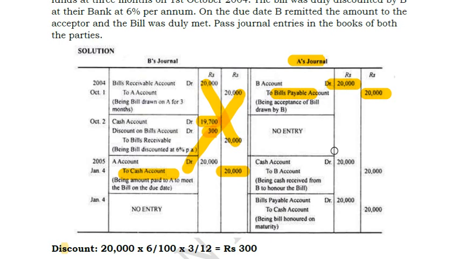Okay. And here, after when you have received money from B, what happens? You are receiving money. That means cash is coming into your account, means debit balance, debit what comes in. So you are debiting your cash account and you are knocking off B because you are showing B debit balance. So in order to cancel this, now you have to knock it off here by passing an opposite entry. So B gets knocked off here. Okay. Now the only thing remaining is bills payable account. So this bills payable account also should get knocked off when you actually pay the amount.